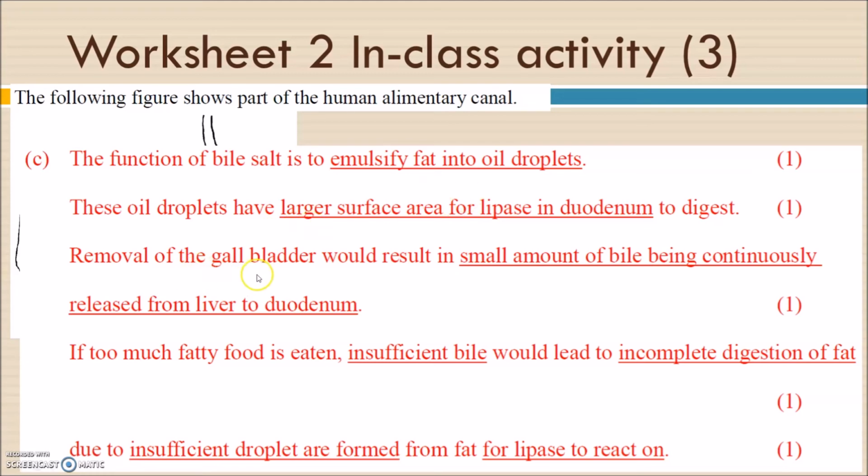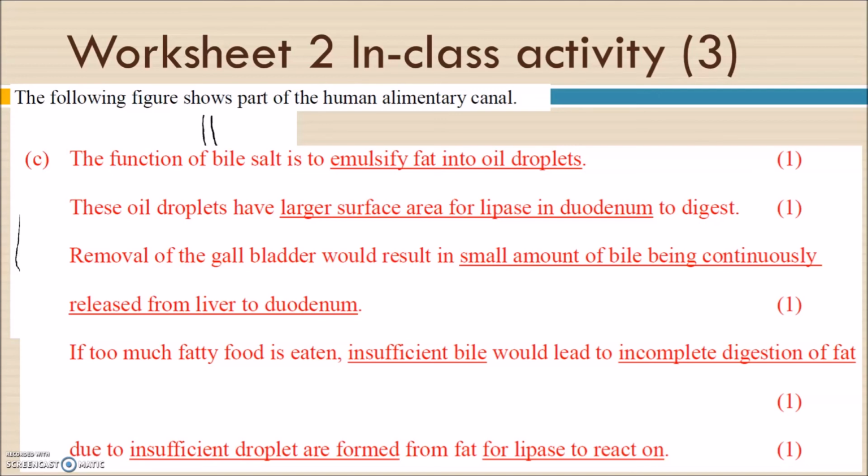And then removal of the gallbladder: we recall that the function of the gallbladder is to temporarily store the bile juice produced by the liver. So removal of the gallbladder would result in small amounts of bile juice being continuously released from the liver to the duodenum, because we cannot store the bile juice temporarily at all, as the gallbladder is gone. So the liver will keep producing and releasing the bile juice to the duodenum.